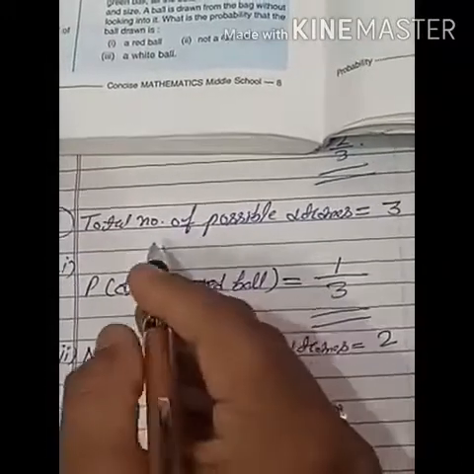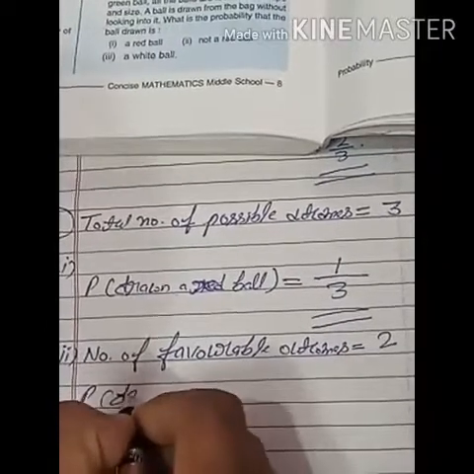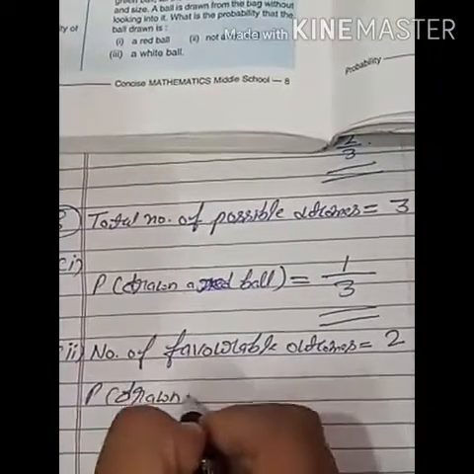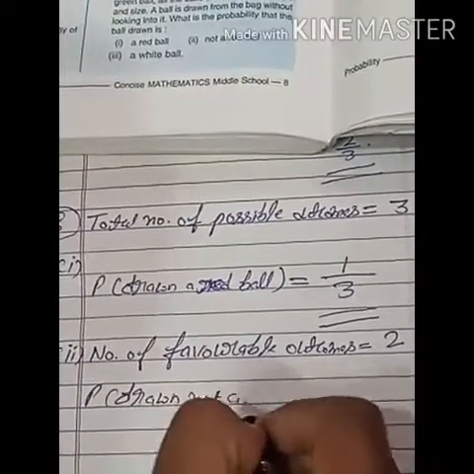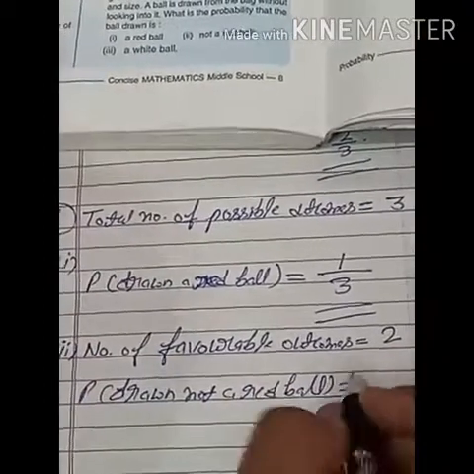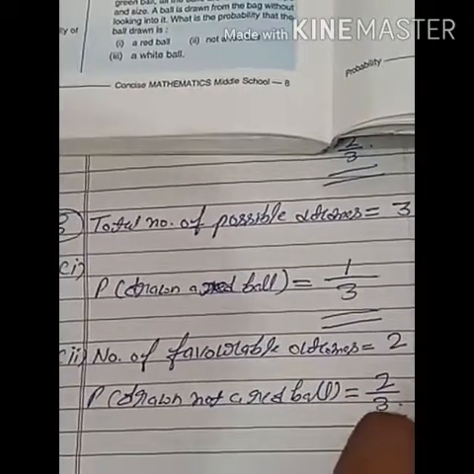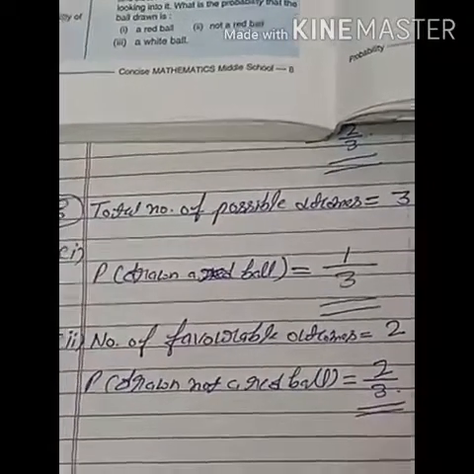So total number of possible outcomes are already 3. So P of drawing not a red ball is equal to number of favorable outcomes 2 upon total number of possible outcomes 3. So probability is 2 upon 3.